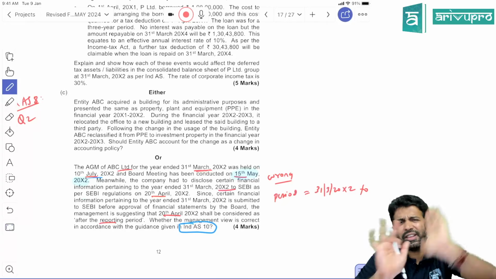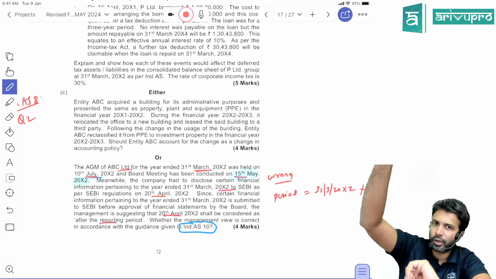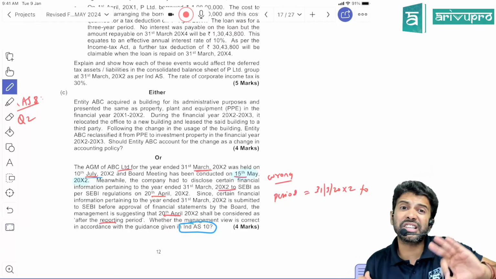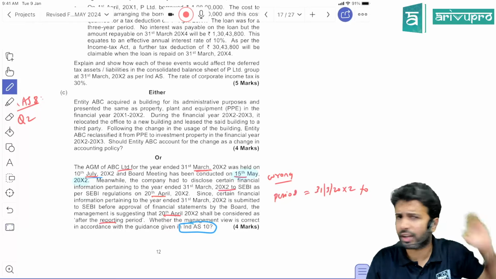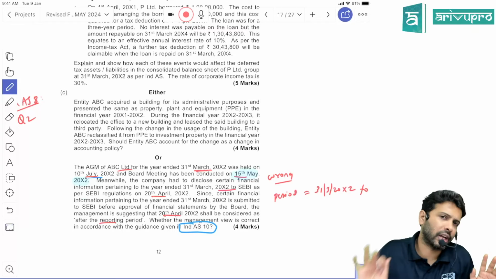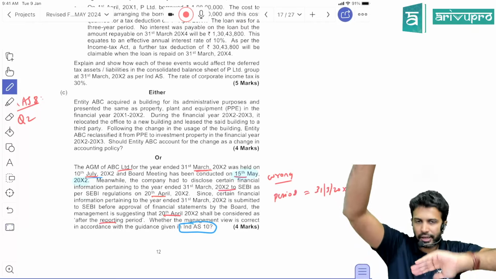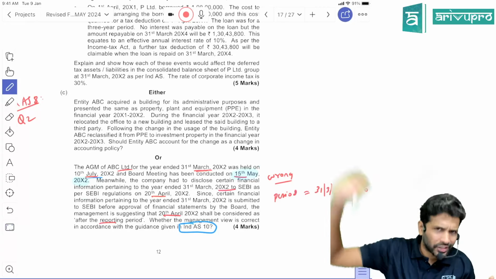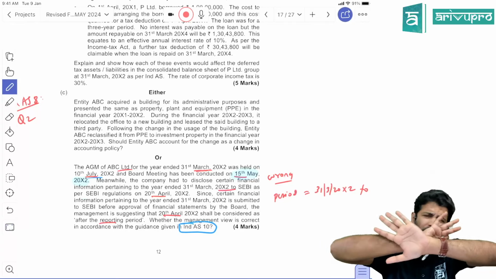Events occurring after a reporting period cover only those events that occur between the reporting date, meaning the balance sheet date, which is usually 31st March, and the date on which financial statements are approved by the board of directors in case of a company, and other corresponding authorities in case of other entities. So the relevant dates here are the balance sheet date and the board of directors' approval date. We don't need a supervisory board's approval date, AGM date, or any regulator's date. If they give that, it is irrelevant.